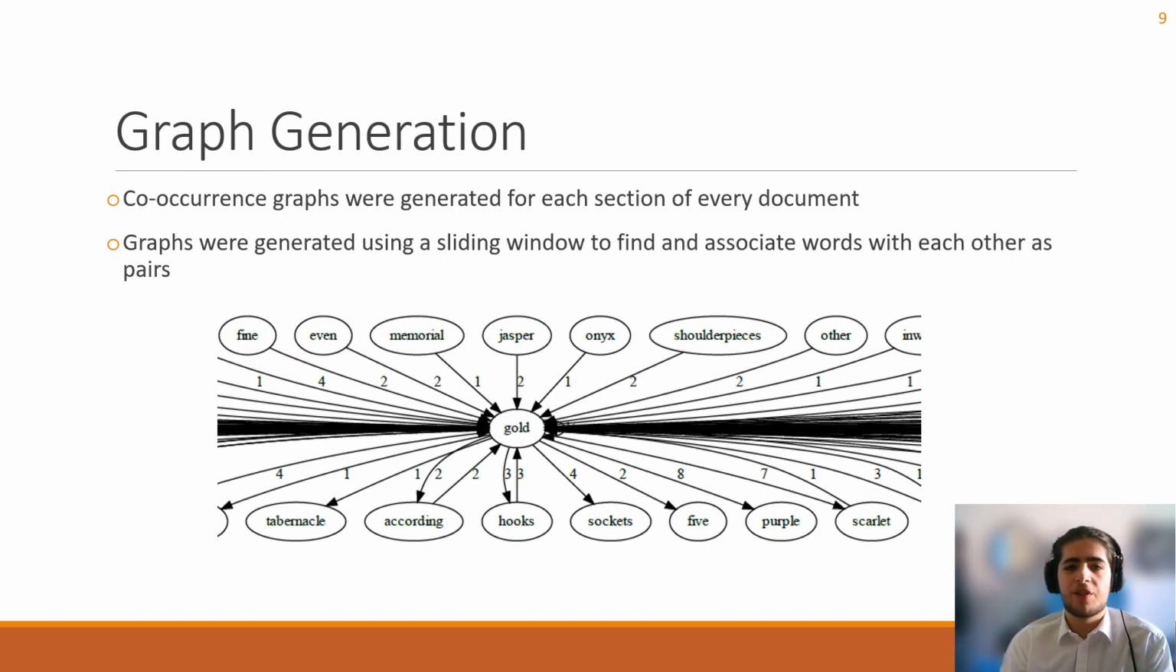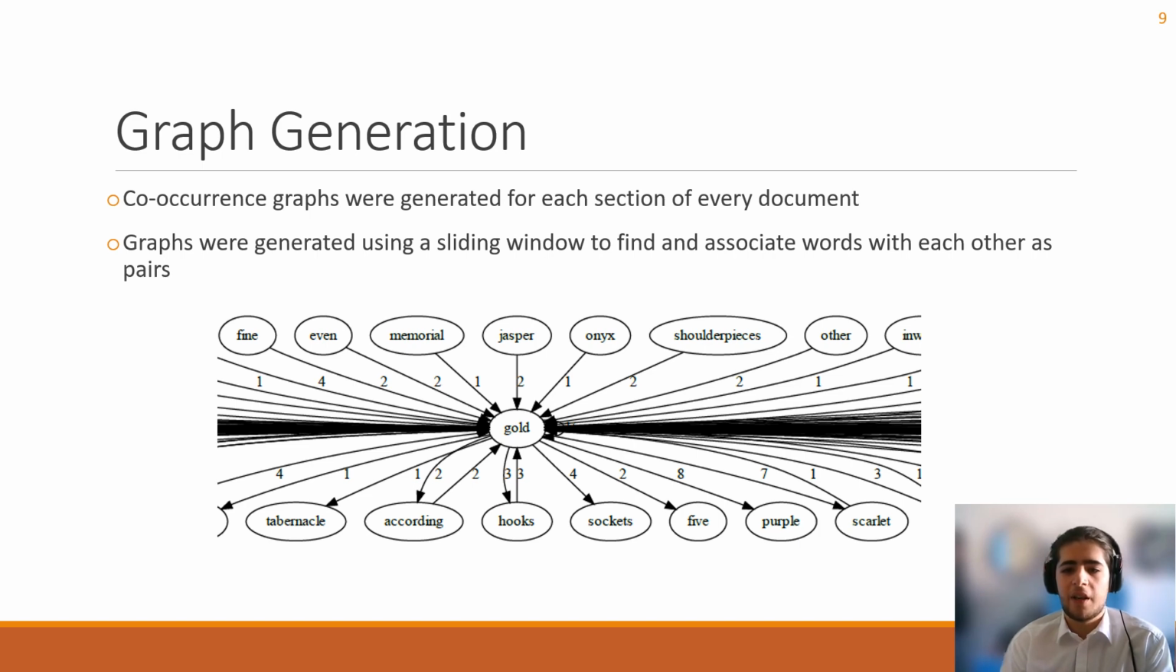After the pre-processing was completed, word pair co-occurrence graphs were generated for each section of every document to serve as an underlying data structure and to allow the visualization of the word pairs and their frequencies. The graphs were generated using a sliding window technique to find and associate words with each other and form pairs. This means that a word pair may not necessarily contain words that are adjacent to each other in its actual